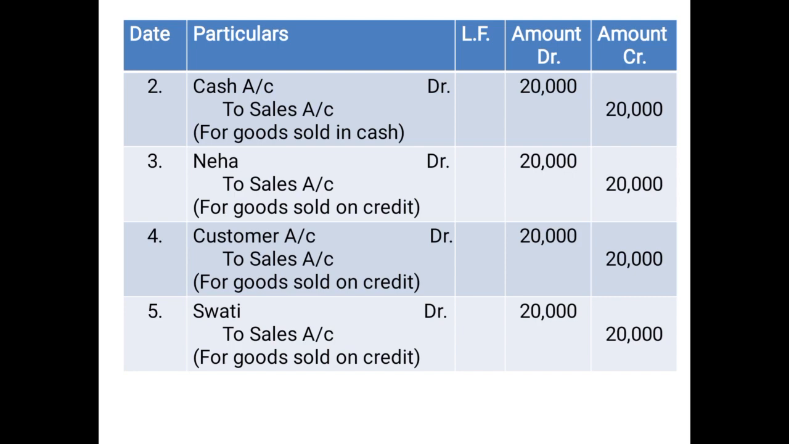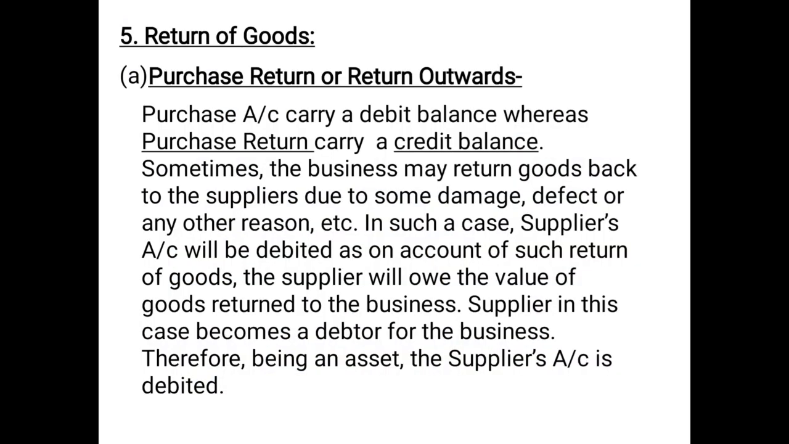So moving ahead, children, the next transaction we will be discussing is return of goods. Whenever the business purchases goods from the supplier, or a customer purchases goods from the business, it might happen that the purchaser or buyer is not satisfied with the quality or quantity or the defects or side effects or anything of the goods. So obviously, the goods can be returned to the business if it is a sale, or to the supplier if it is a purchase.